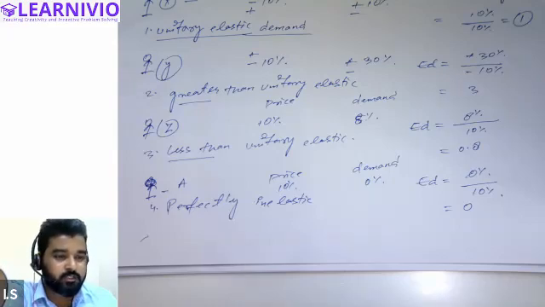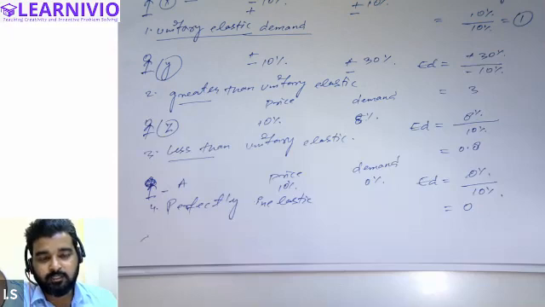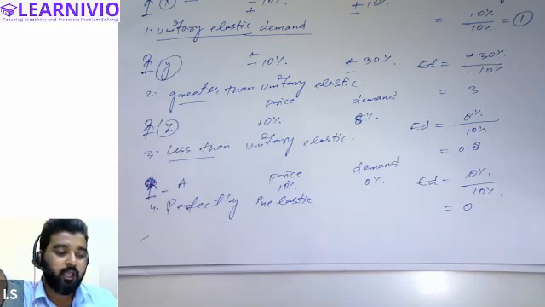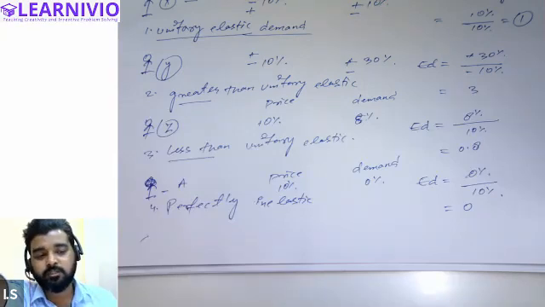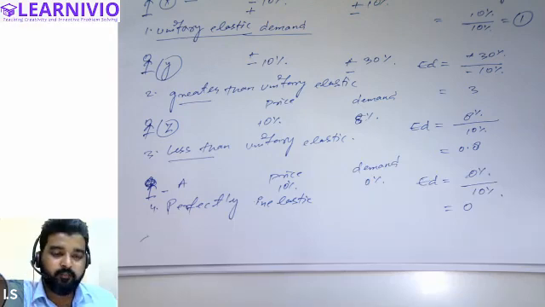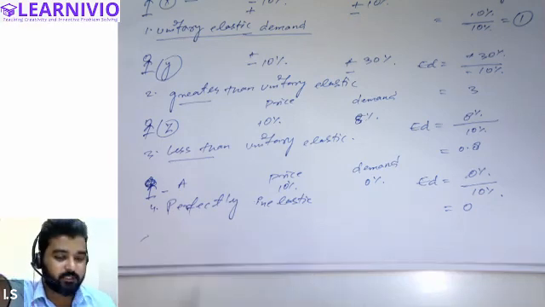Suppose at rupees 10, the customer was buying 100 units of the commodity, and when price increases by 20%, suppose price rises to 12, but still the consumer is purchasing 100 units. That means even due to a 20% rise in price, demand of the customer is not changing. This is called perfectly inelastic demand.